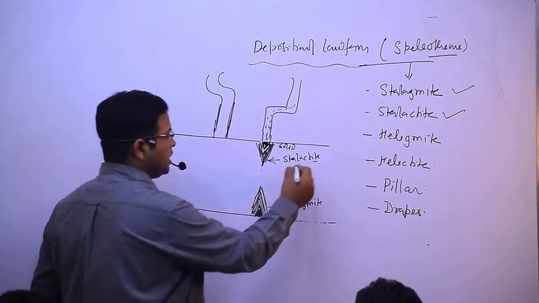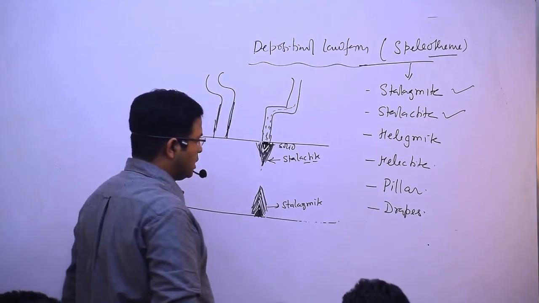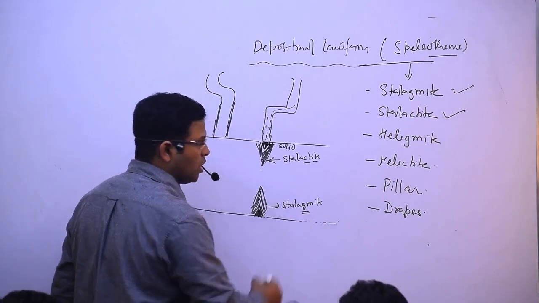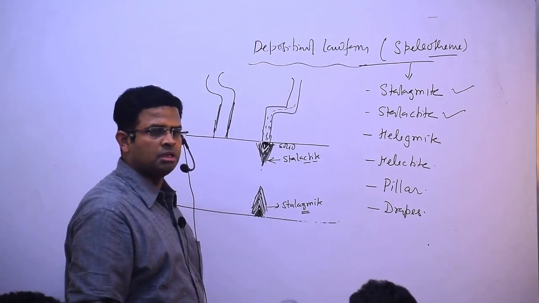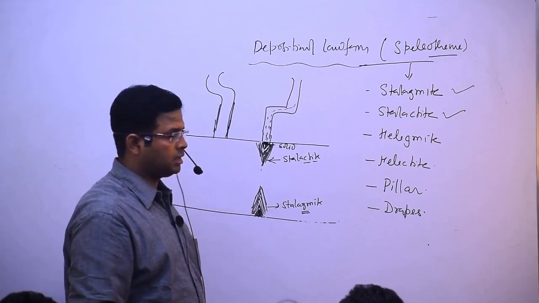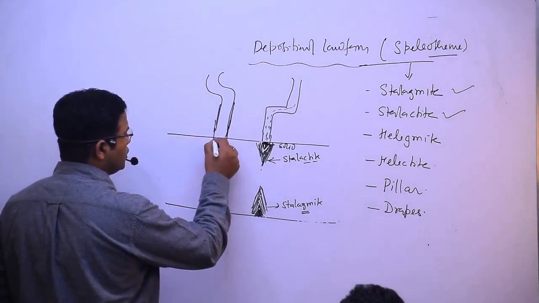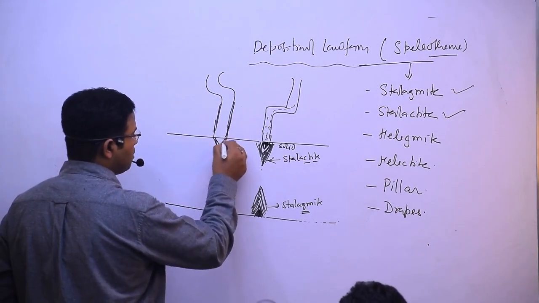So you can remember: C for ceiling, it is developing from the ceiling. And G for ground, you can remember it is developing from the ground. Stalagmite, stalactite.